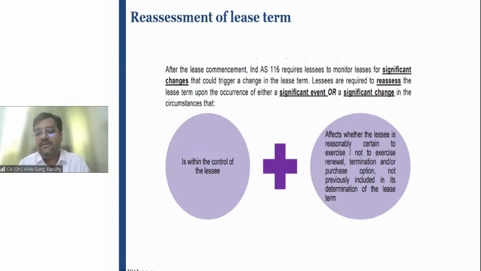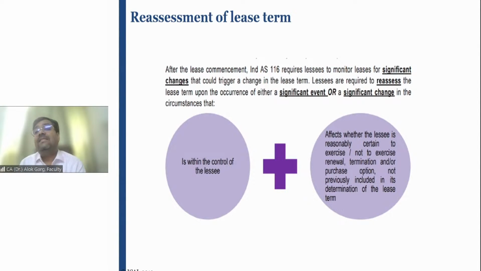For example, friends, I have seen that prior to COVID, there were long-term contracts for 10 years, 15 years, 5 years of the leasehold rental of the lease premises. So after COVID, the property prices have badly been impacted and the rental has gone down, right?